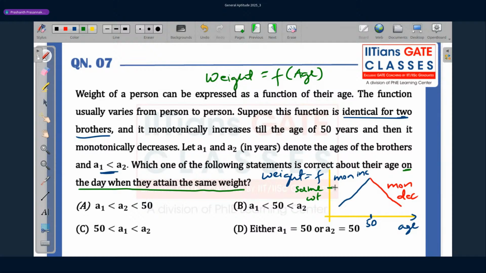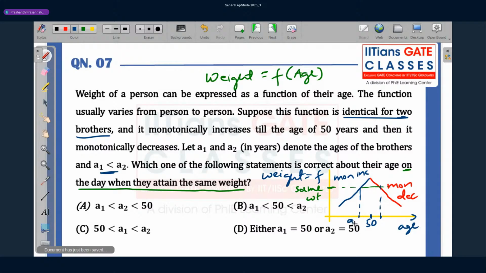So let me extend this first. You can see that the same weight is attained at 2 points. One point is clearly less than 50. One point is clearly greater than 50. Now these two values over here, they are going to be A1 and A2. And also I know that A1 is less than A2.